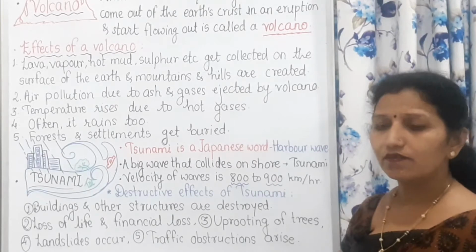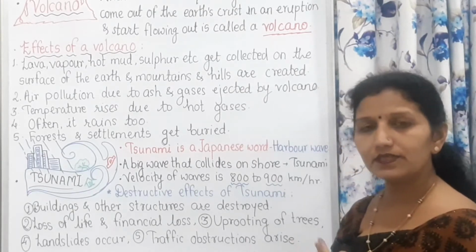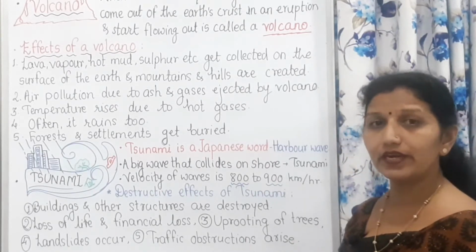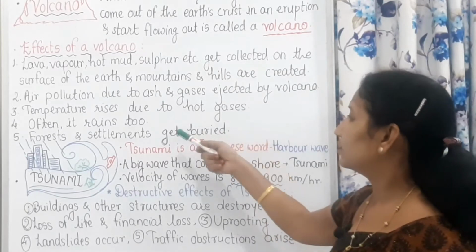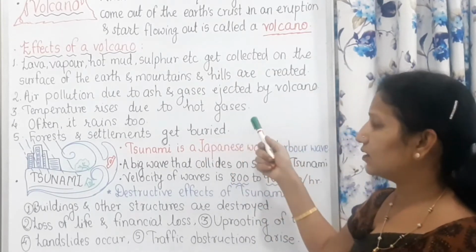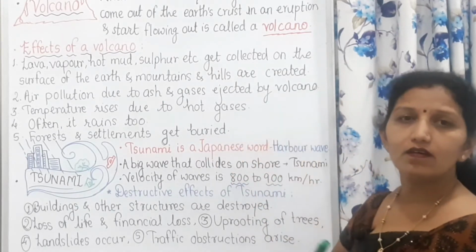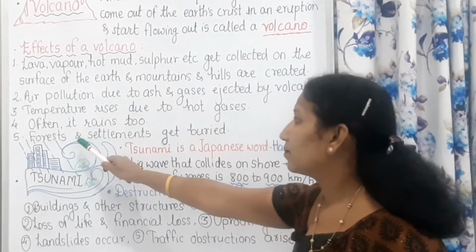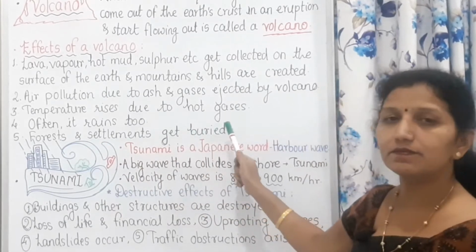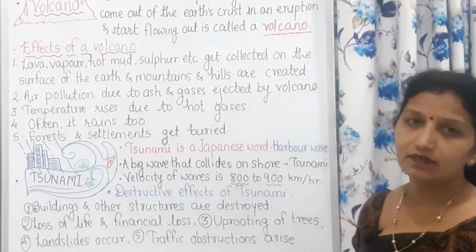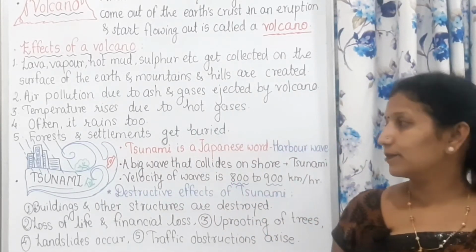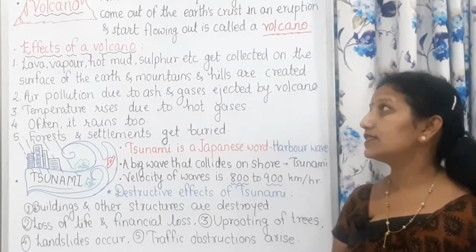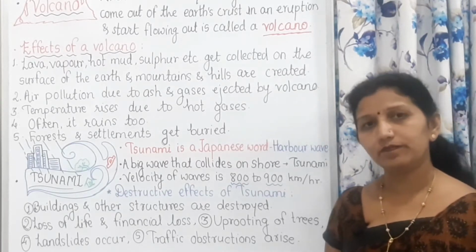Because of this, the surfaces get disturbed, and there is disturbance in the situation of everything, and that's why forest as well as settlements get buried under the surface of the Earth. In this way, these are the effects of a volcano.